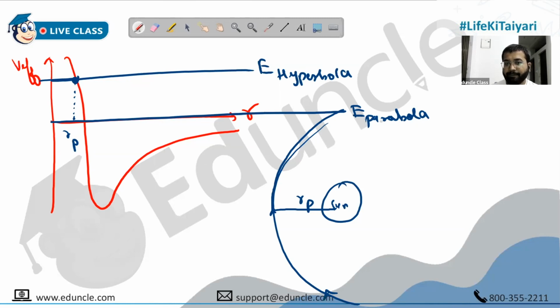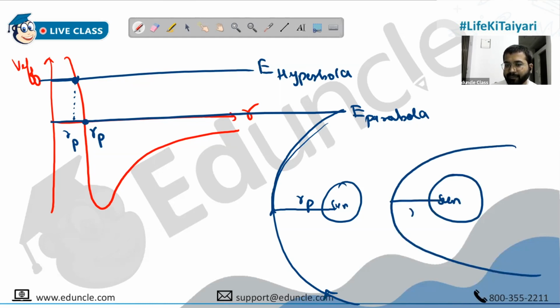Okay. For parabola, energy is here. So this is the RP for parabola, people. This is the perigee for parabola. So you will have the sun and this will be the parabolic path and this will be your perigee. Actually, it's a good question. Somebody should ask, is the perigee distance of parabola greater than hyperbola, less than hyperbola, equal to hyperbola, or what is it? It becomes a very good question now. And as we can clearly see, the perigee distance of parabola is greater than the perigee distance of hyperbola.